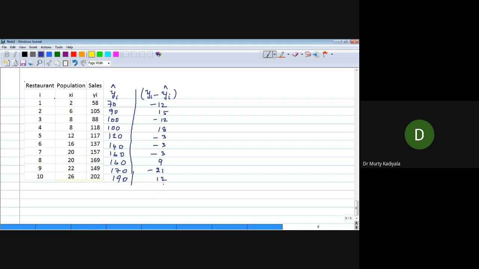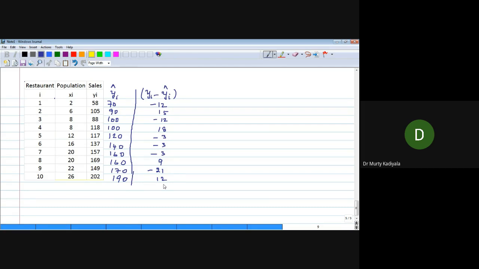If you total, what do you get? So 0. I didn't calculate, but I know theory says that it should be 0.